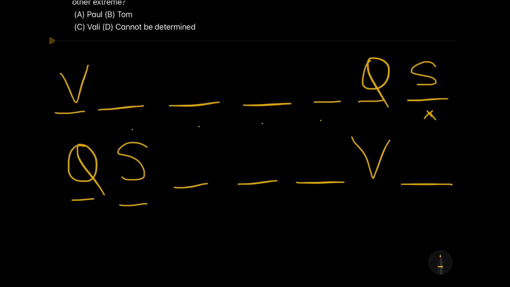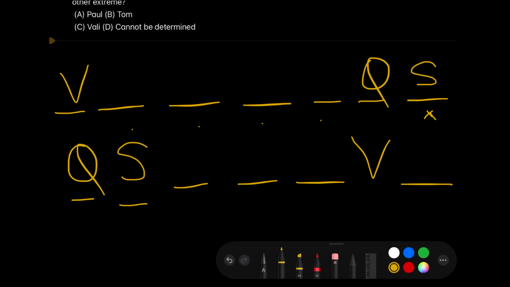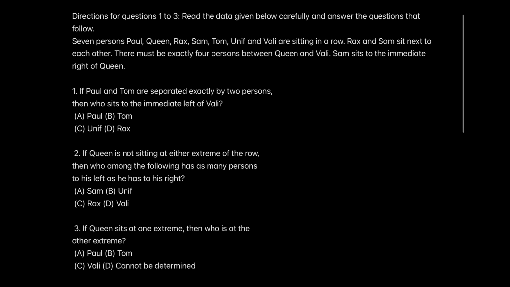Now, in these 2 arrangements, let's go back and check what the question was demanding. Paul and Tom are separated by 2 people. This is the 5th information provided in the question. We would also use another piece of information from the second line, which says that Rax and Sam are sitting next to each other.